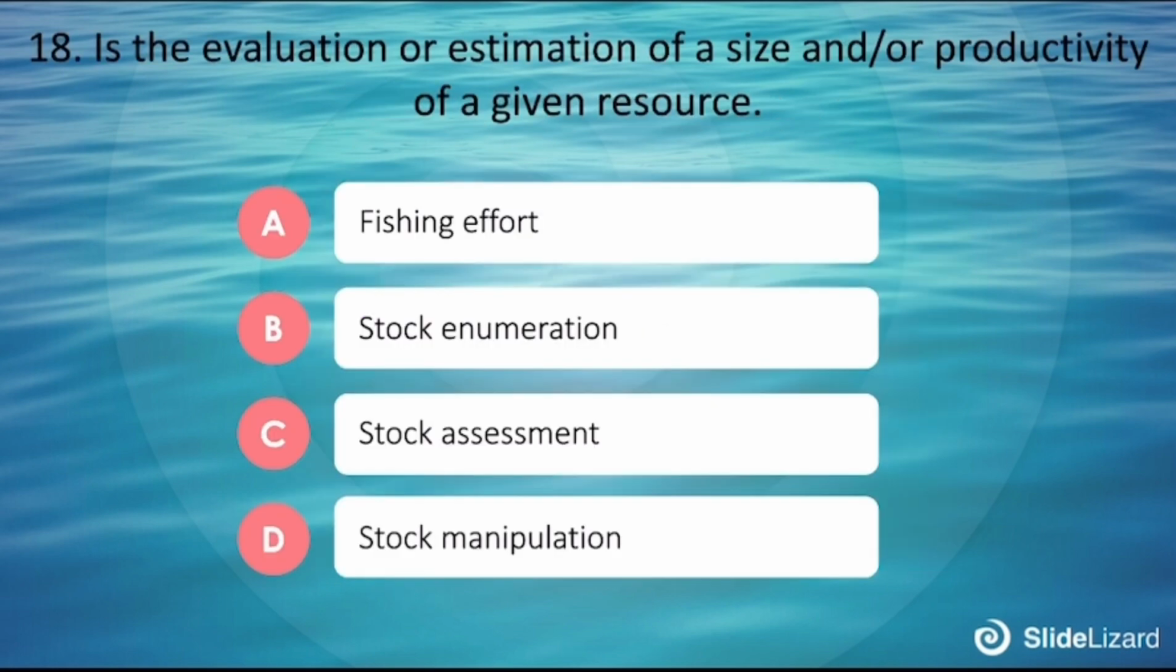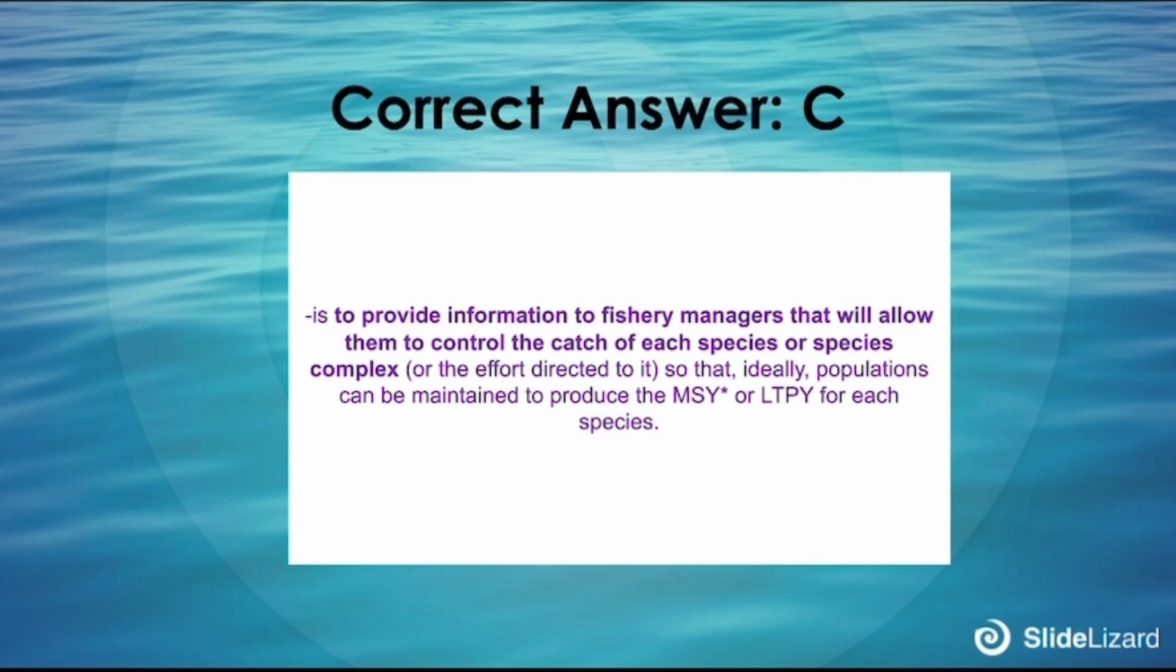18. Is the evaluation or estimation of a size and/or productivity of a given resource. A. Fish effort, B. Stock enumeration, C. Stock assessment, D. Stock manipulation. The correct answer is C. Is it to provide information to fishery managers that will allow them to control the catch of each species or species complex or the effort directed to it so that ideally population can be maintained to produce the MSY or LTPY for each species.